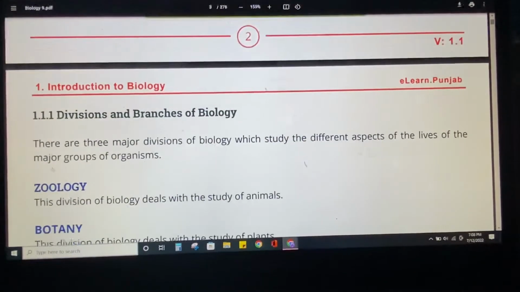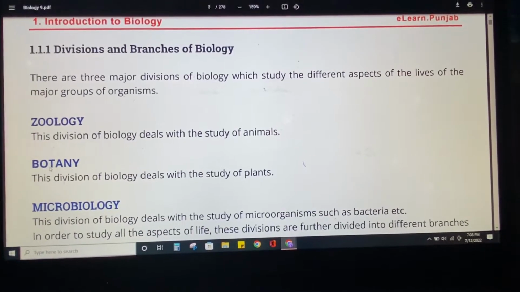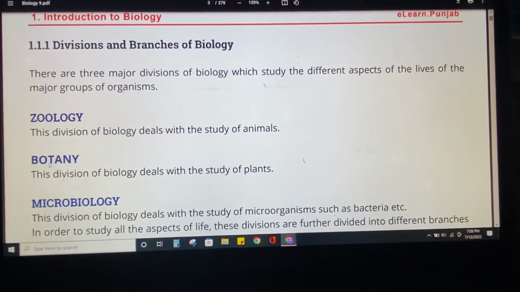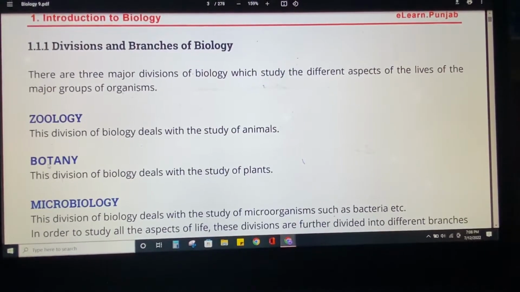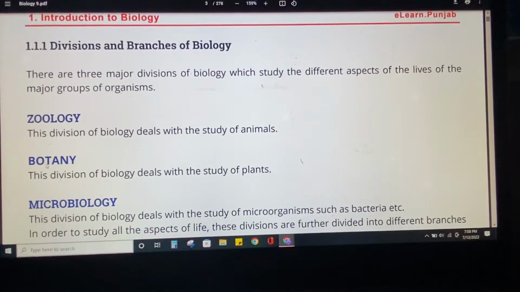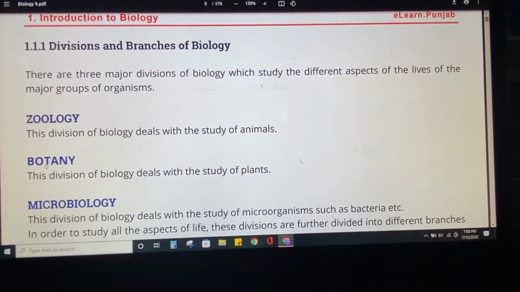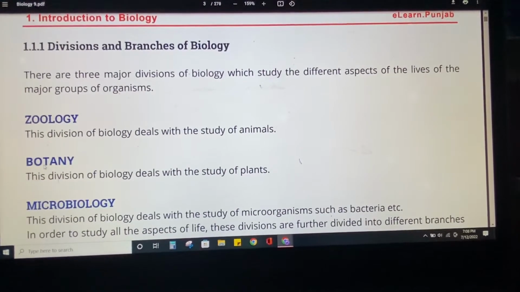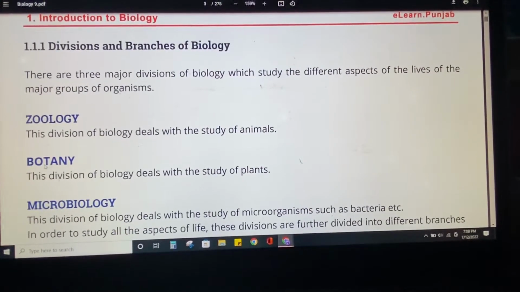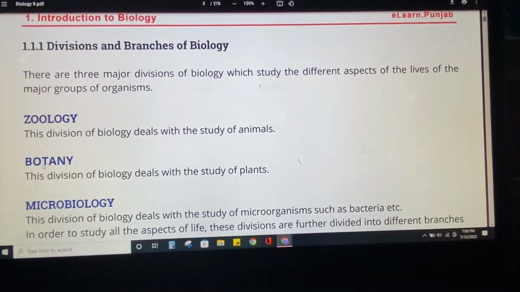Let's jump to the second part, which is the divisions and branches of biology. We have just started with the definition of biology, and now we are moving toward the divisions and branches. We have three major branches of biology: zoology, botany, and microbiology. Zoology is the division of biology that deals with the study of animals. Zoo means animals, so we are going to study animals.